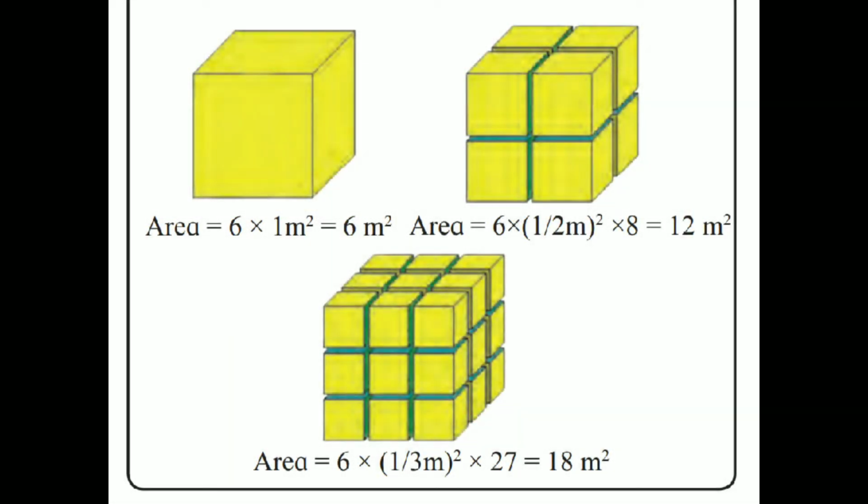Now this figure shows the surface area when a cube of 1 meter cube is progressively cut into smaller cubes until a cube of 1 nanometer is formed. This is the cube which has a surface area of 6 meter square. When it is cut into two parts, its surface area increases, and when it is cut again into three parts, its surface area increases again.